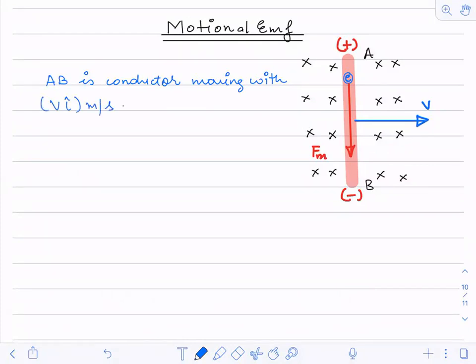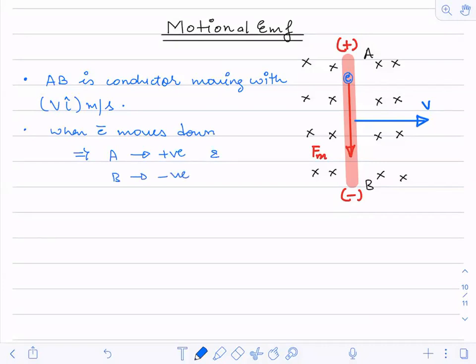Fine. Now, this is the first thing. Second point: when electrons move downward, this implies A becomes positive and B becomes negative.